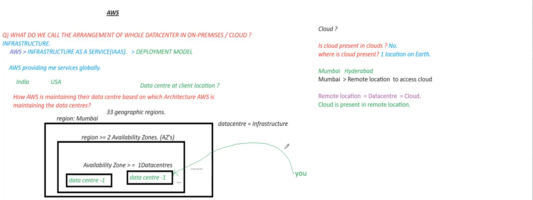What do we call that location? We call that location the cloud.